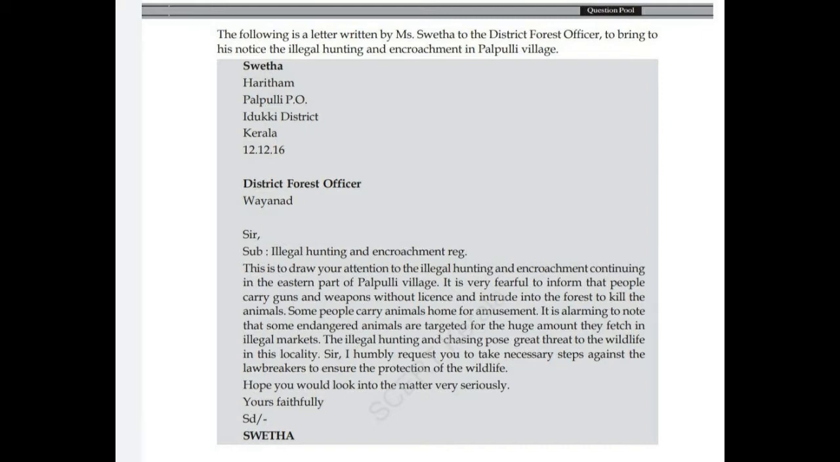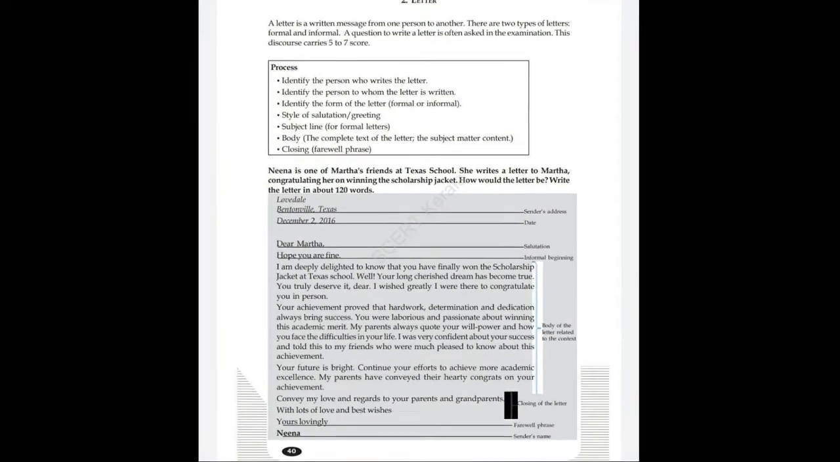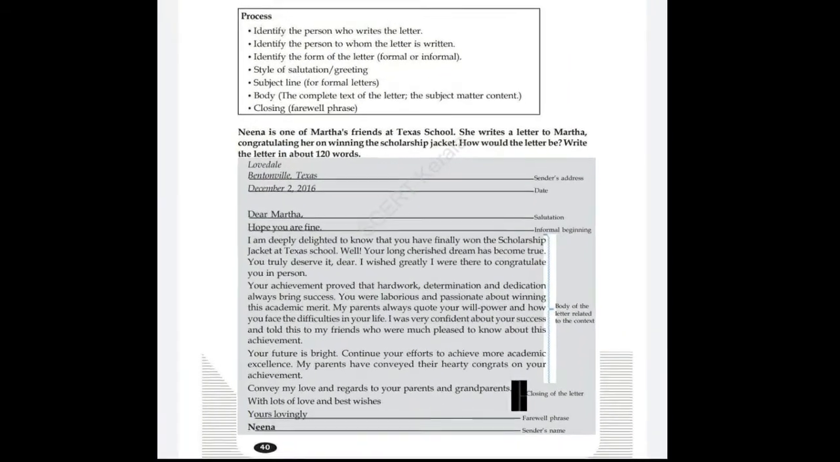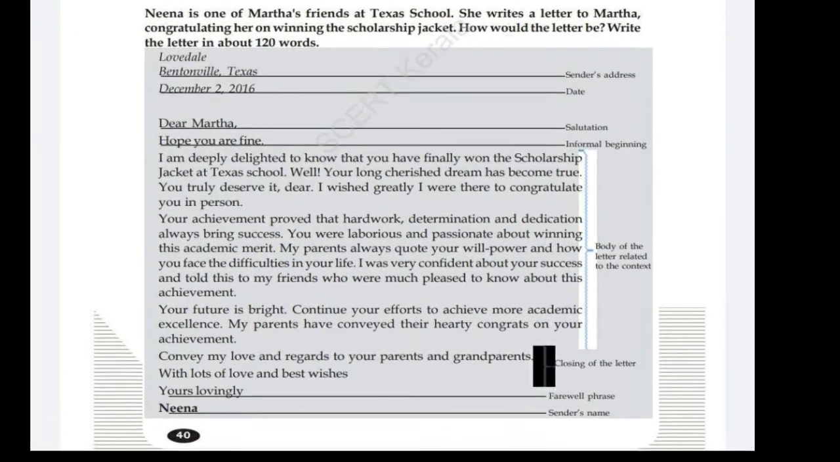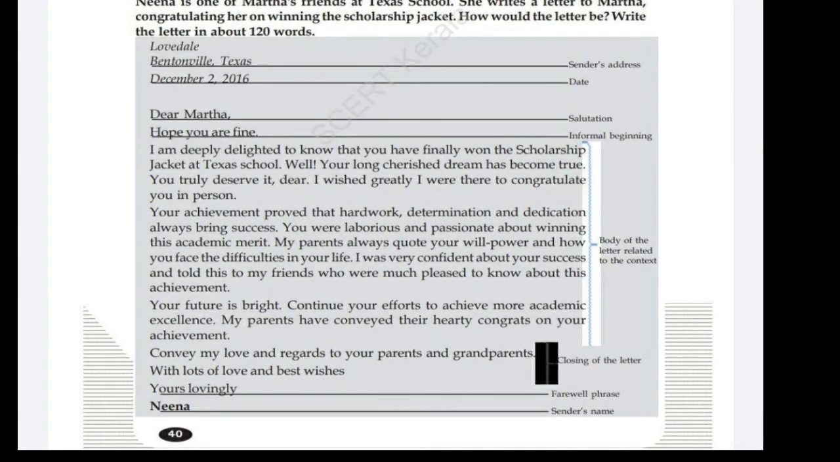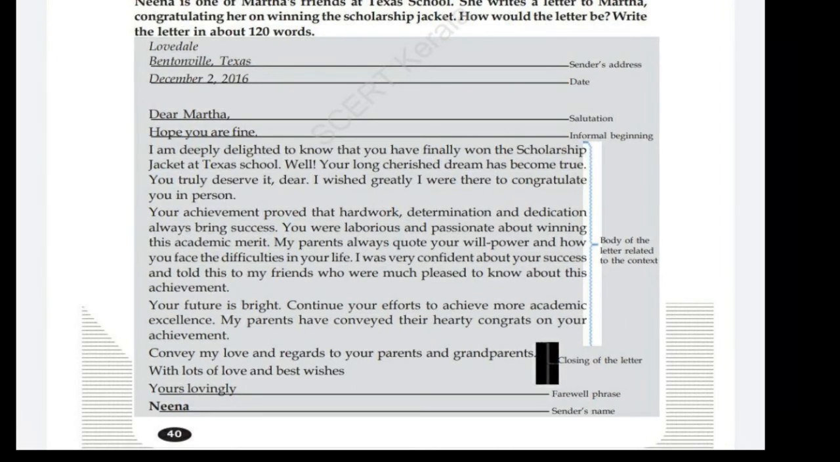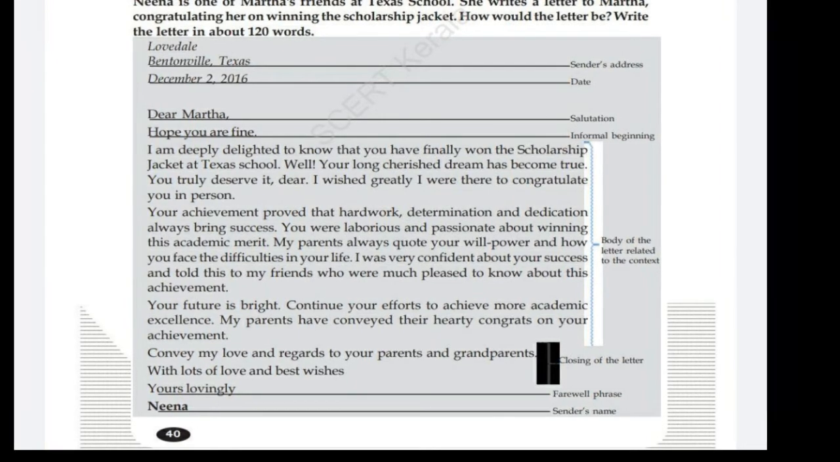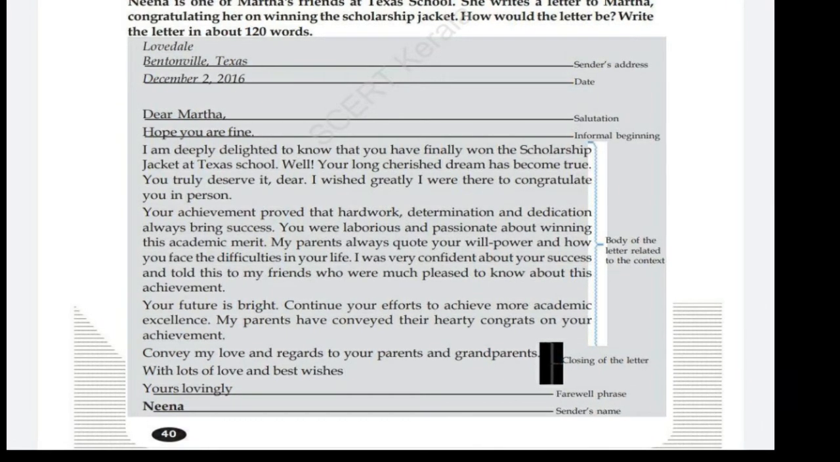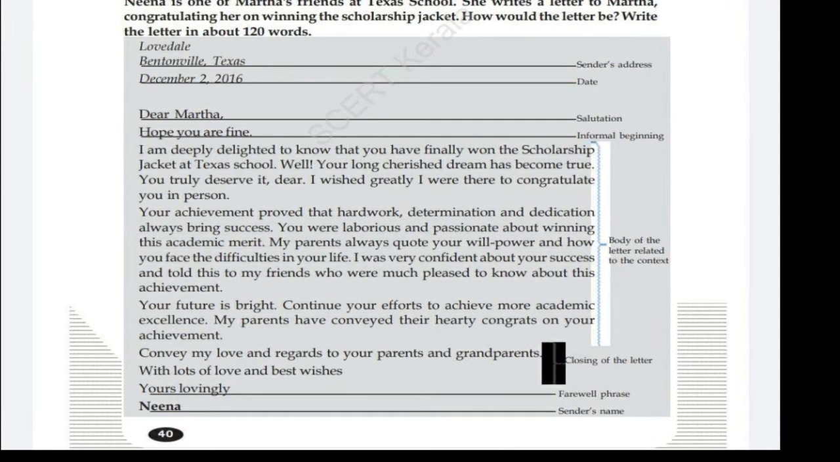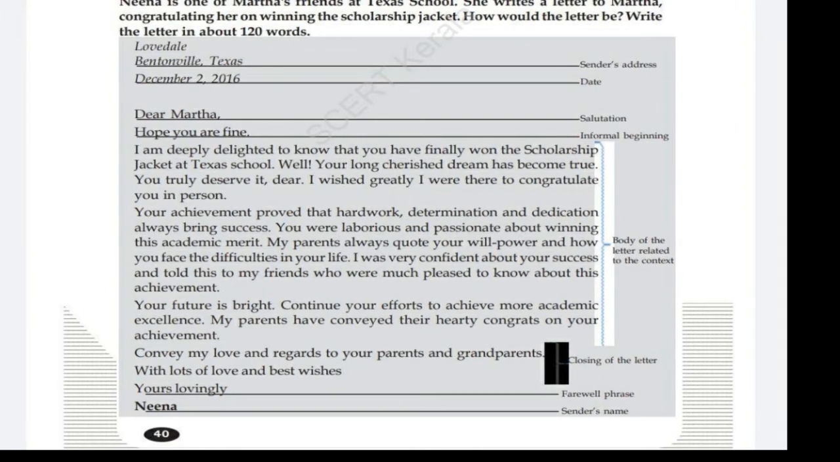What all things are needed to write an informal letter? First thing we have to give for an informal or friendly letter is the sender's address. Who is sending the letter? Then the second one is the date. You have to give that date.